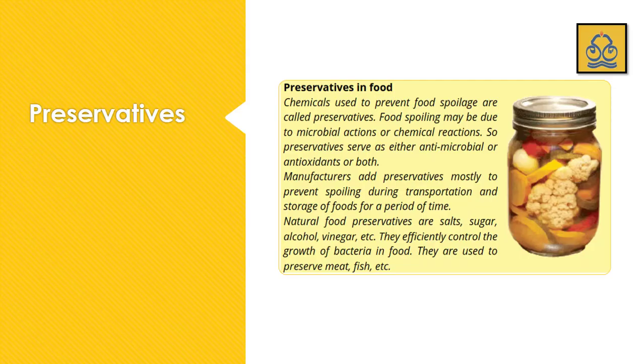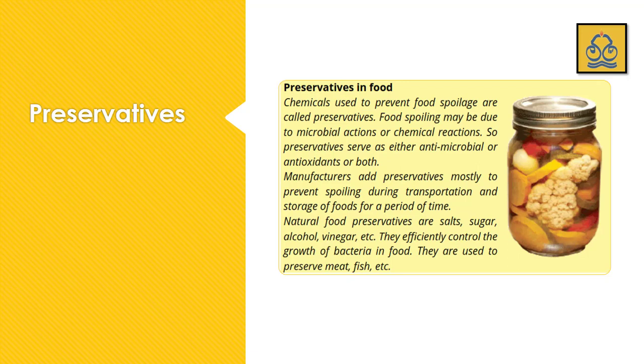Now the last, preservatives in foods. Preservatives are chemicals used to prevent food spoilage. You can see in tin packing, we are using many types of preservatives, so they can prevent our food from spoilage.